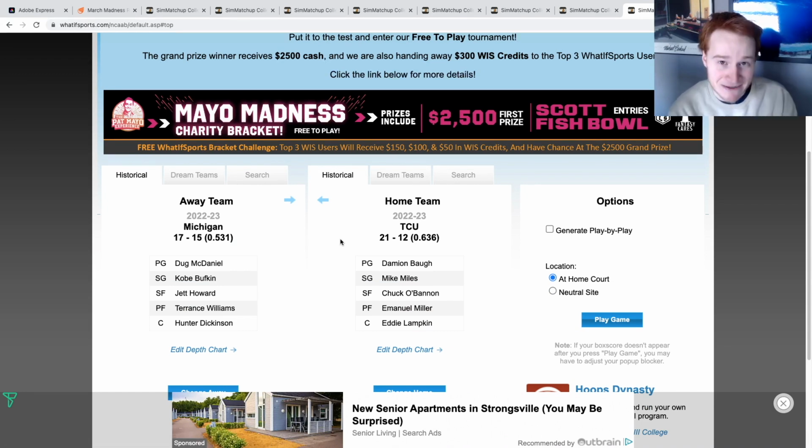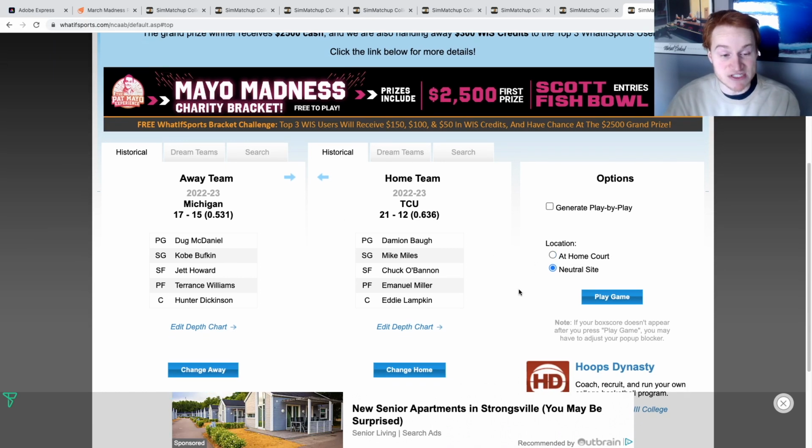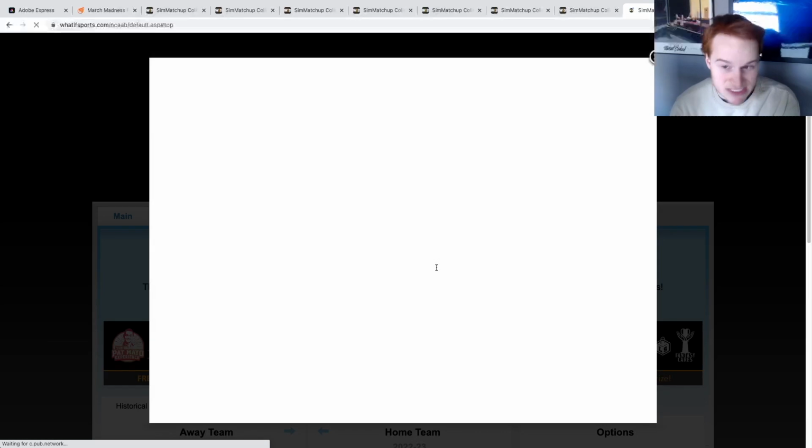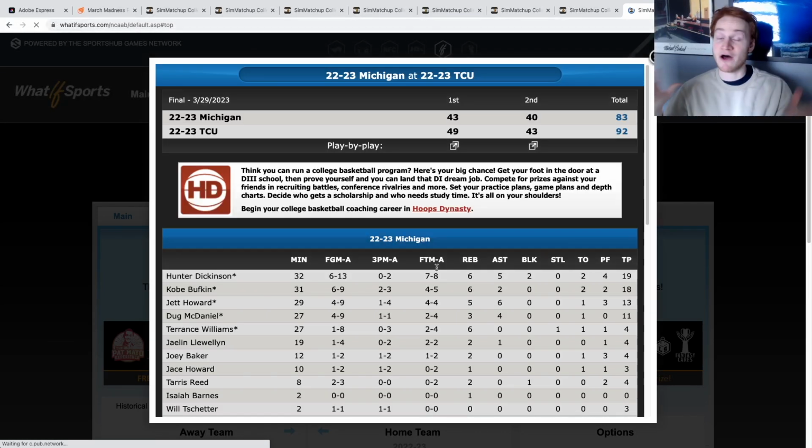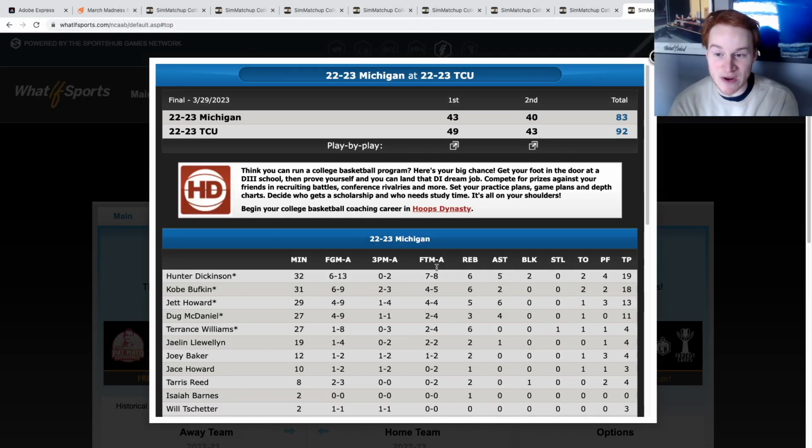Next, we have a rematch of the college football playoff semifinals. You got to be kidding me. It's Michigan taking on TCU. And yeah, I would say TCU slight favorites. Michigan, they were on the bubble. They didn't do enough in real life. Can they get their redemption in the simulation? We will see. And no, they can't even do that. It's TCU winning this as well.